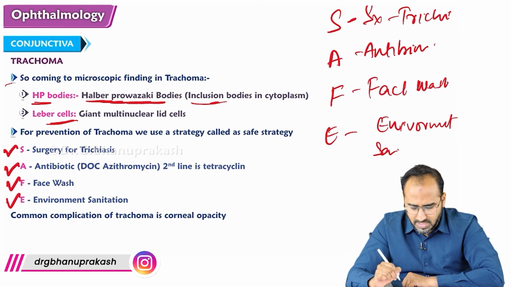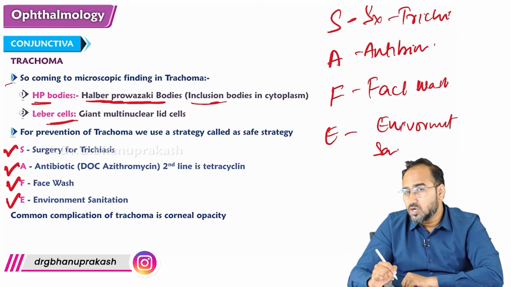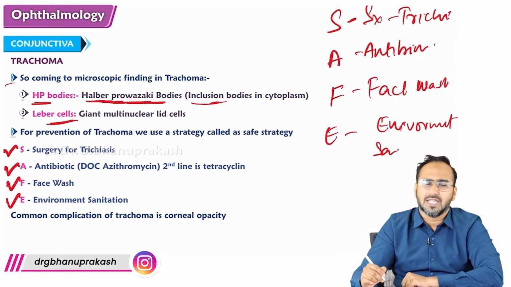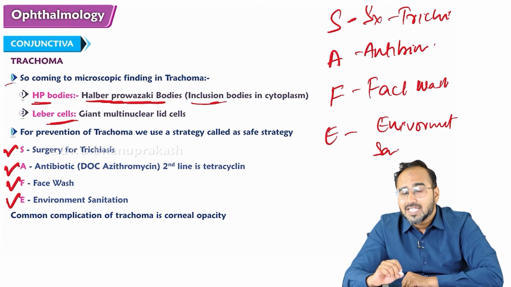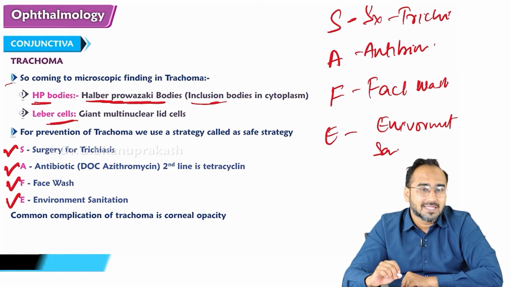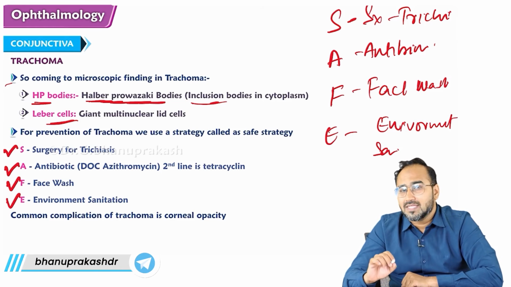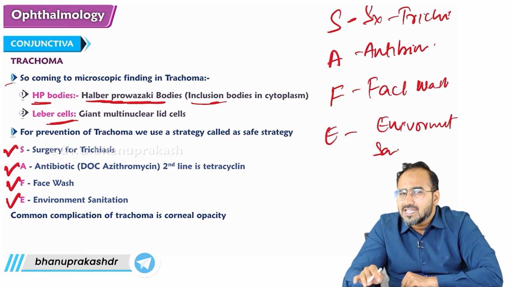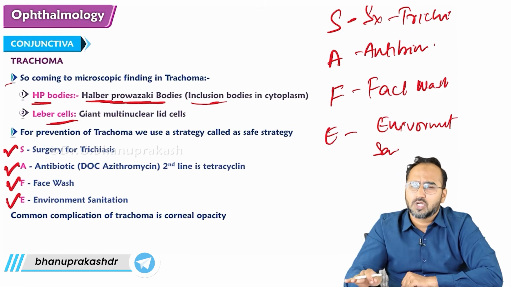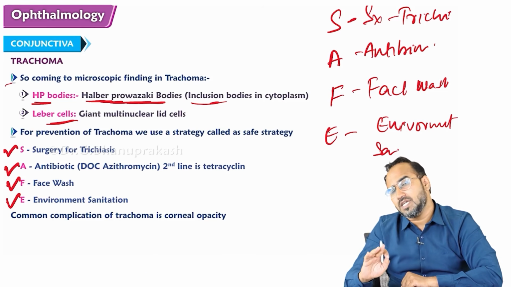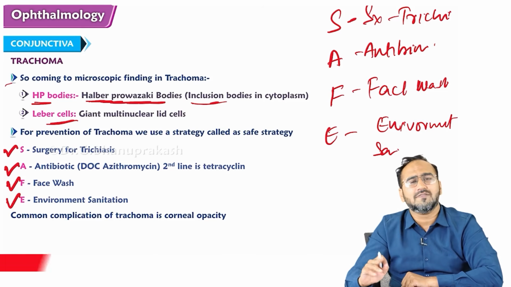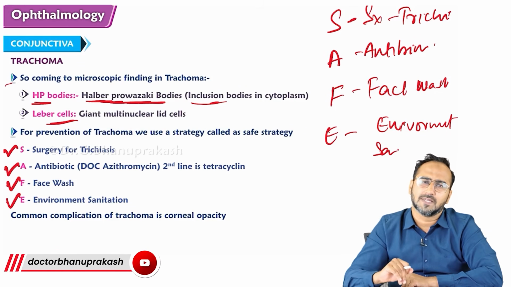Common complication of trachoma, if you don't manage it, is trichiasis, which can cause corneal opacity. That is regarding trachoma. The infective cause of blindness in India and the world is trachoma, caused by Chlamydia trachomatis, serotypes A, B and C. D to K causes inclusion conjunctivitis. L1, L2, L3 cause lymphogranuloma venereum.